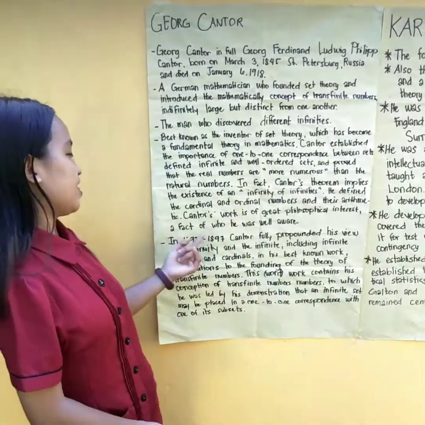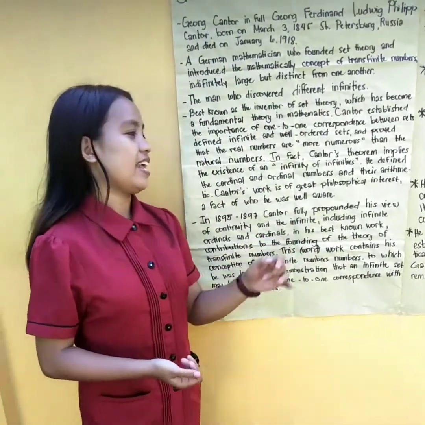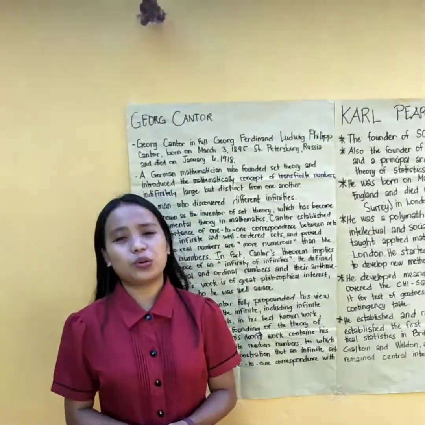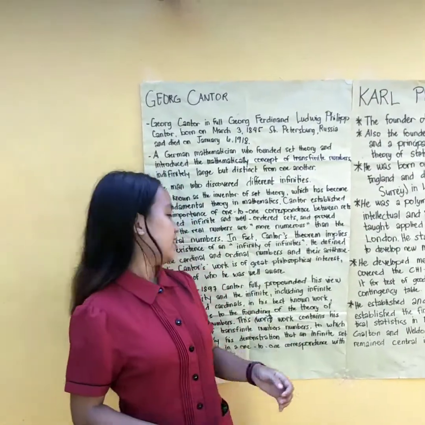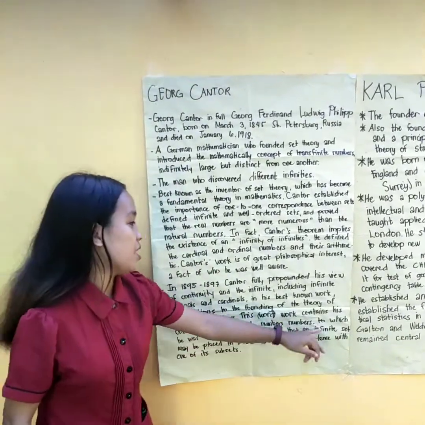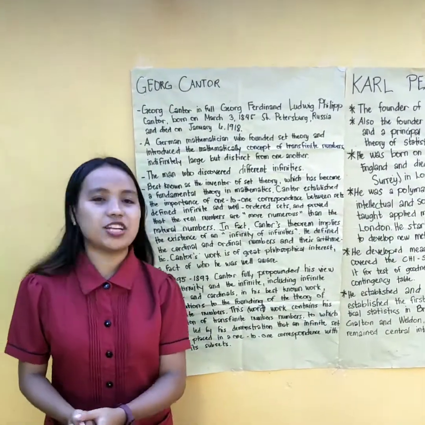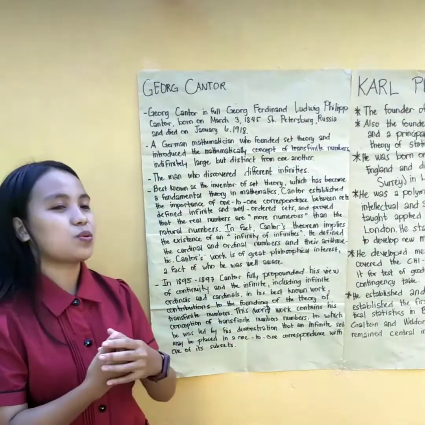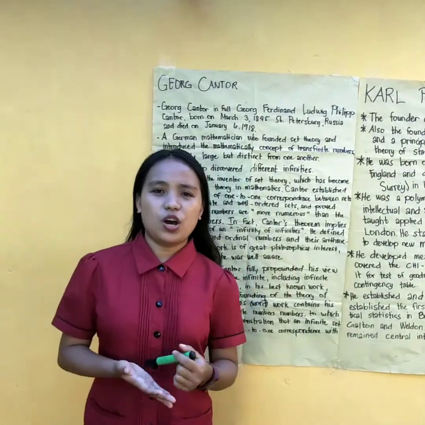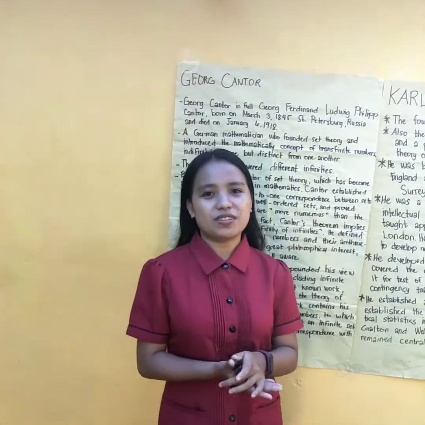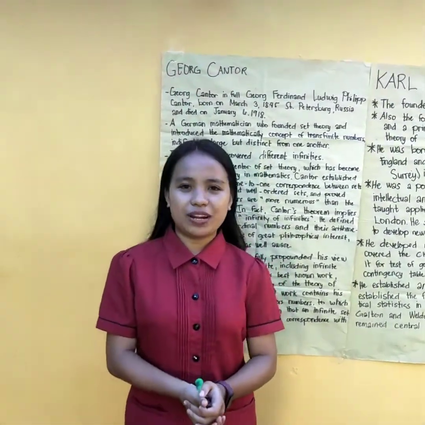And in 1895 to 1897, Cantor fully propounded his view of continuity and the infinite, including infinite ordinals and cardinals, in his best known contribution to the founding of transfinite numbers. This work contains his conceptions of transfinite numbers, to which he was led by the demonstration that an infinite set may be placed in one-to-one correspondence with one of its subsets. As a whole, George Cantor's contribution to the founding of transfinite numbers has been selected by scholars as being culturally important.